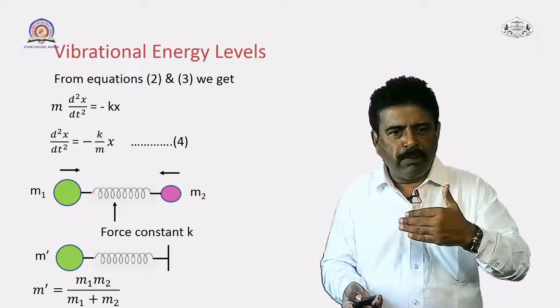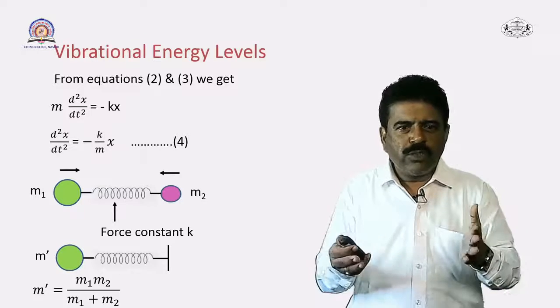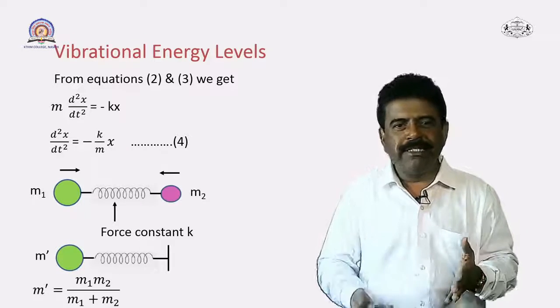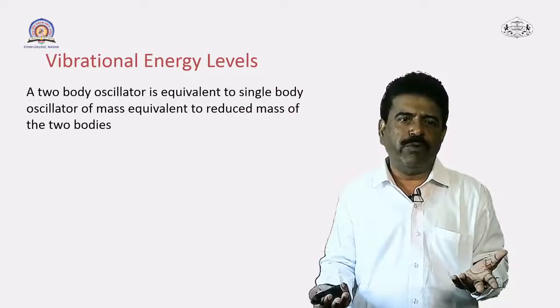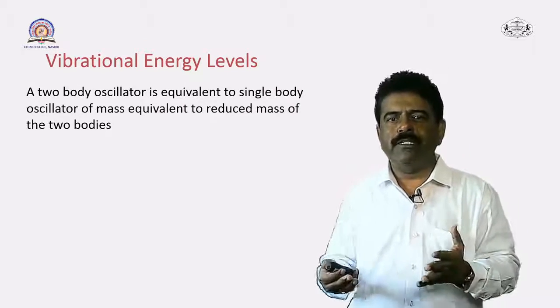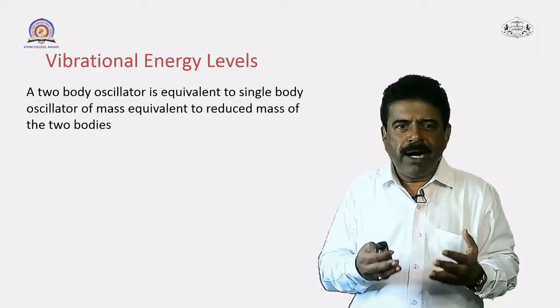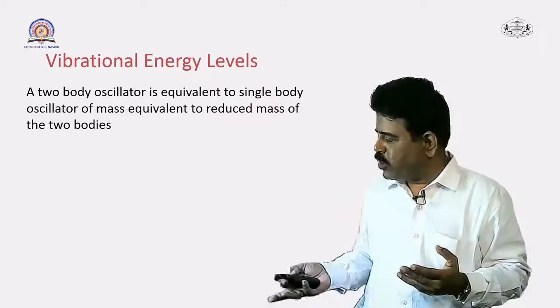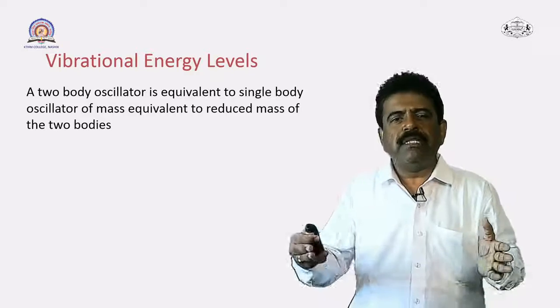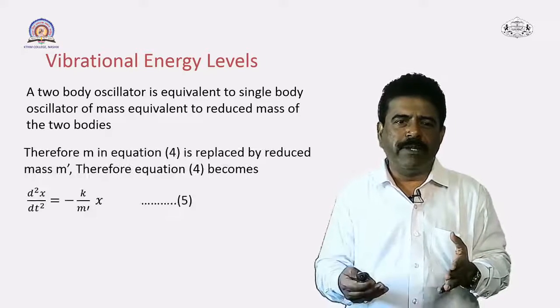Now this two body problem we can represent by a single body. So a single particle is oscillating. This is a simple harmonic motion. So a two body oscillator is equivalent to a single body oscillator, and the mass is the reduced mass of these two bodies here. So this is simple harmonic motion you can see here.